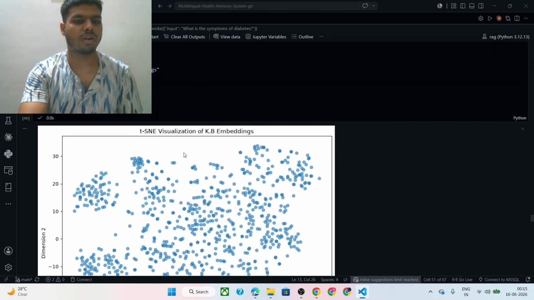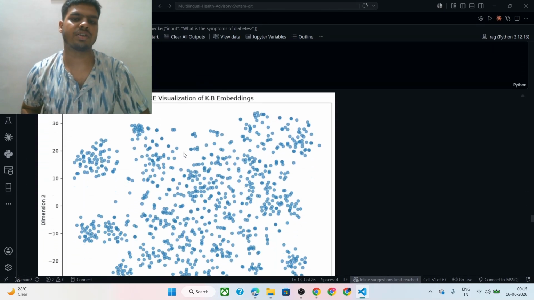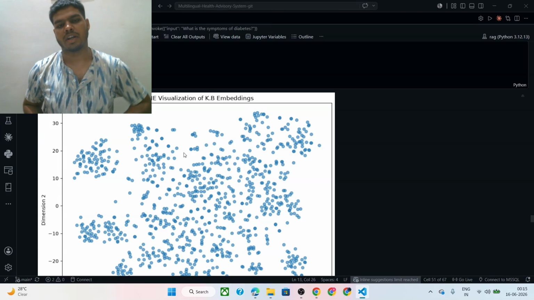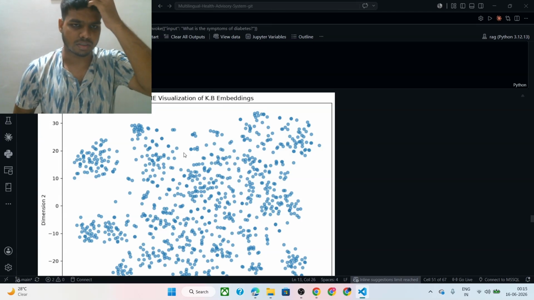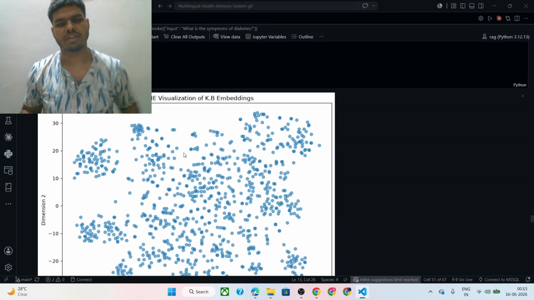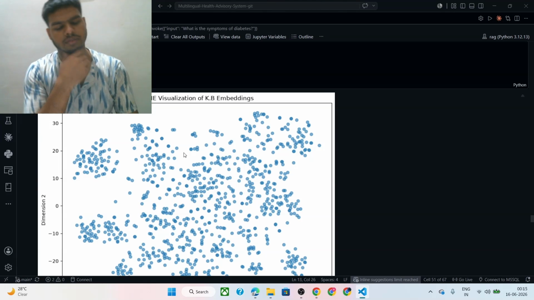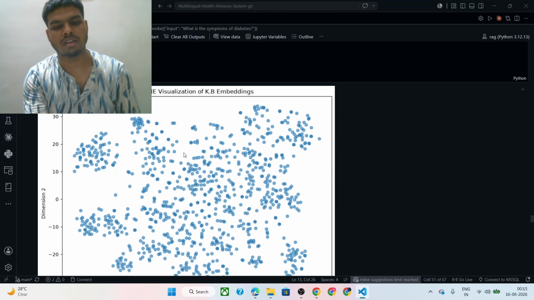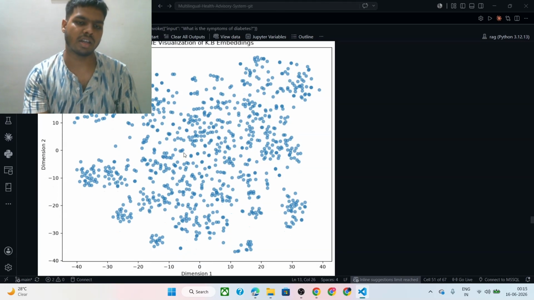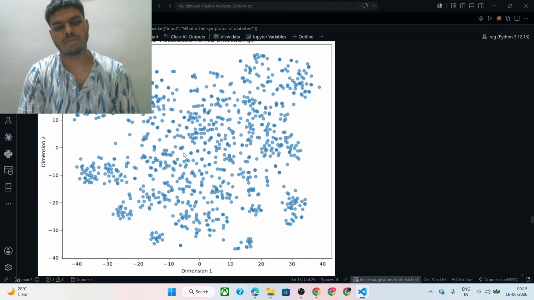Then we have looked at the t-SNE visualization for the knowledge base embedding. Each point in the graph represents an individual document chunk after converting it into vector embeddings.